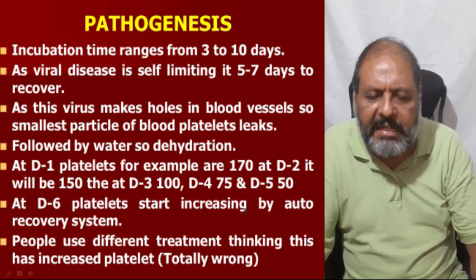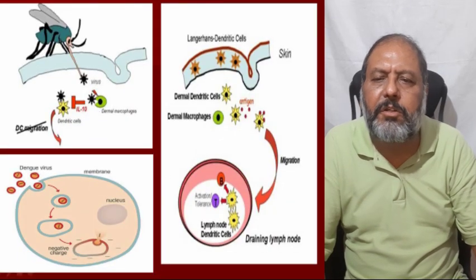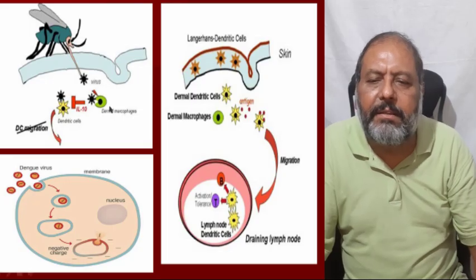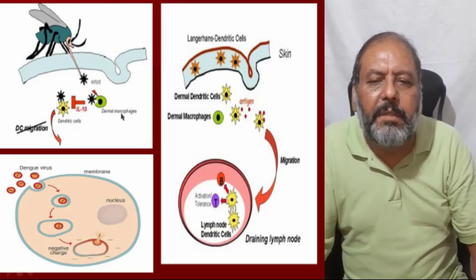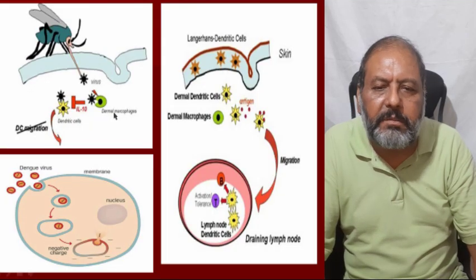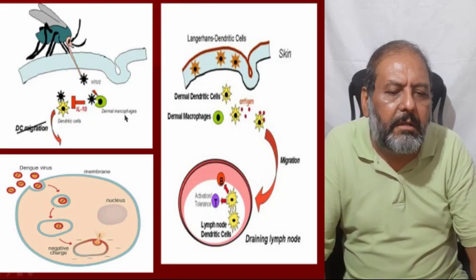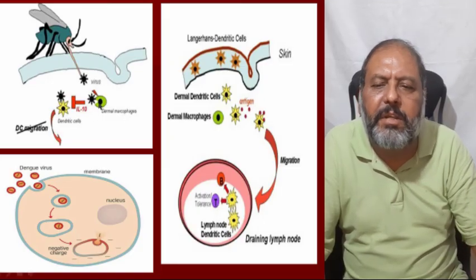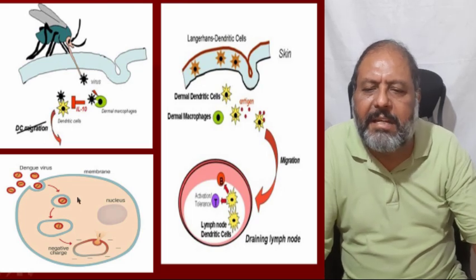Again, here one can see that the mosquito is infecting and injecting the virus, and the cells of the skin, which are the macrophages of the skin, the dermal macrophages and these Langerhans cells, are just going to take up the virus, and the virus starts replicating inside.